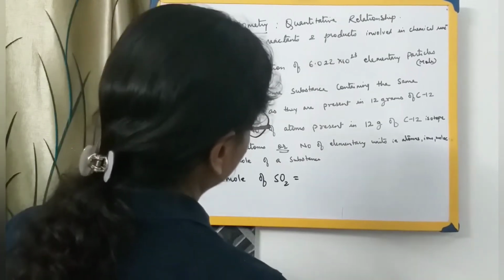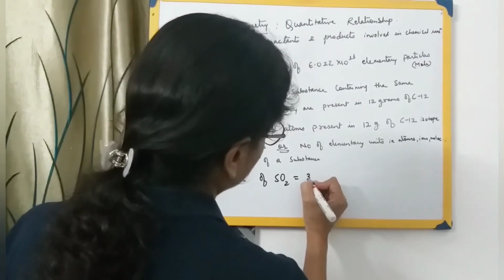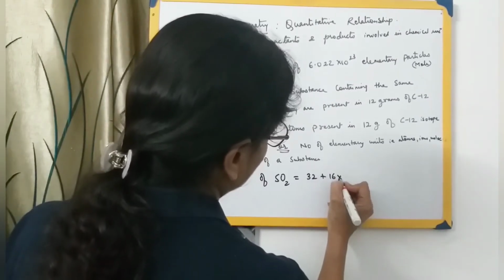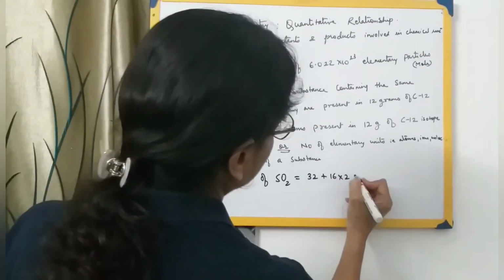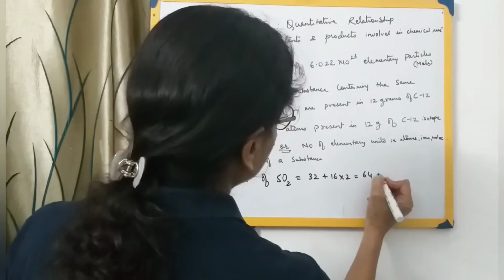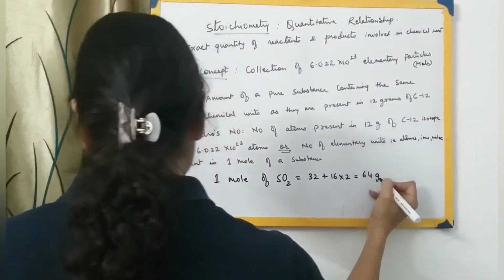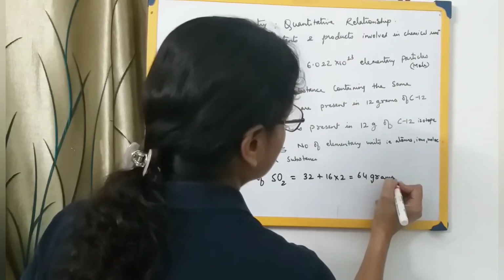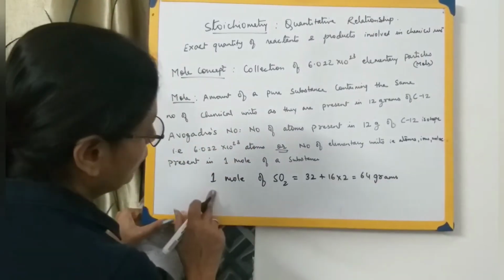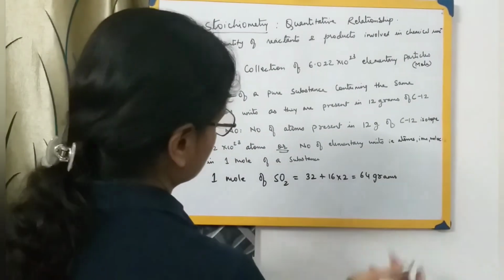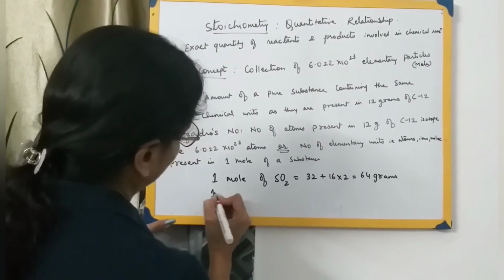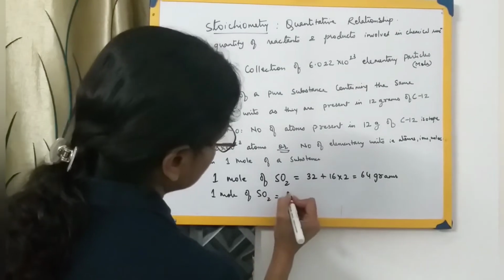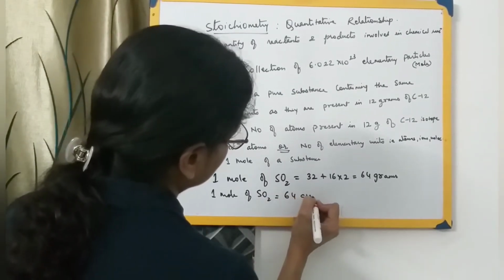Sulfur's atomic weight is 32, plus oxygen is 16 into 2, so we get 64 grams. This is the molecular mass of sulfur dioxide. So 1 mole of sulfur dioxide is equal to 64 grams.